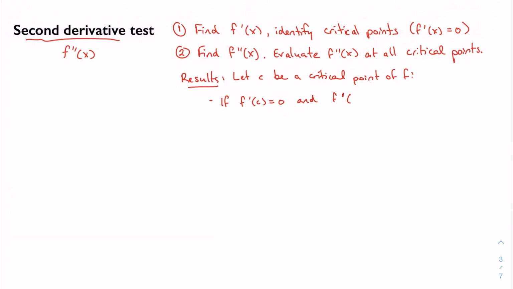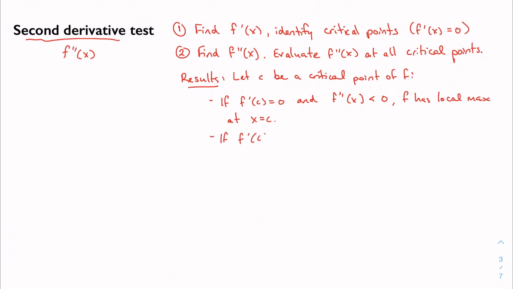and the second derivative is negative, then f has a local max at c. Right, if the second derivative is negative, then we have a negative slope. Our first derivative is decreasing, so we're moving from positive to negative. So we have a maximum. Makes sense?